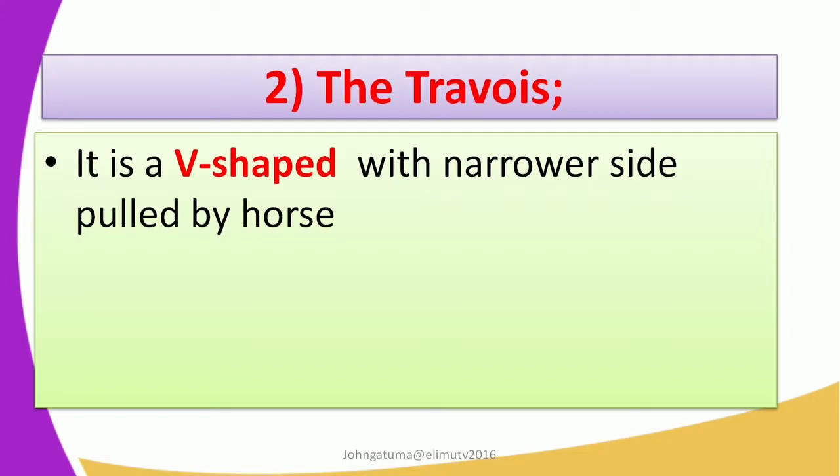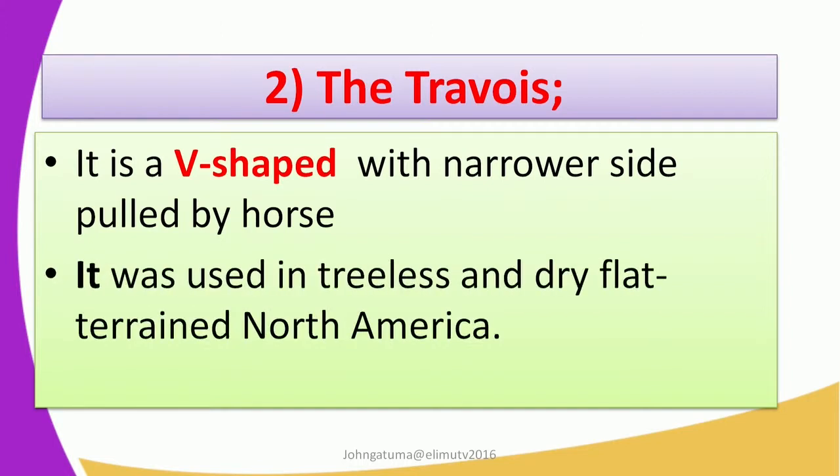So it was commonly used in North America due to how this place is: treeless, dry, and flat terrain. The terrain is usually flat and there are no trees, and because it is V-shaped, it cannot be pulled where there are trees. So it was used in the treeless, dry, flat terrain in North America.